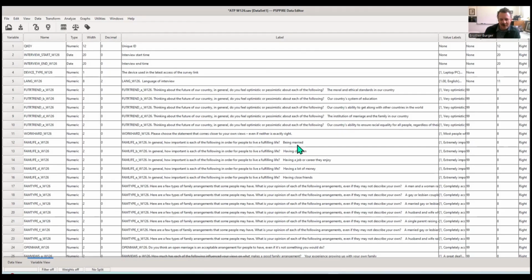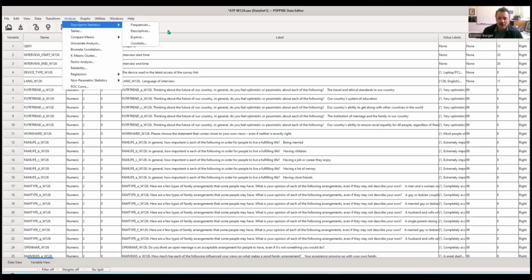These are so interesting. In general, how important is it for each of the following to live a fulfilling life? And you have being married, having children, having a job or career they enjoy, having a lot of money, and having close friends. So we're going to actually use a graph to represent all of these together. So what we're going to do here, we're going to run some frequencies. Let's go analyze, descriptive, frequency.